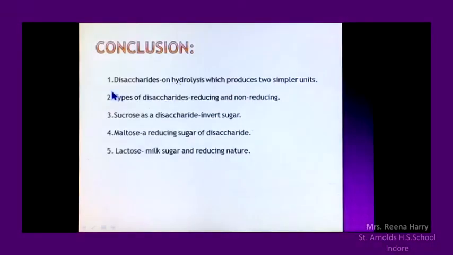Concluding this session, we have discussed disaccharides, which on hydrolysis produce two simpler units. We also discussed the types of disaccharides, reducing as well as non-reducing. Then we discussed sucrose, which is a disaccharide known as invert sugar. Coming to maltose, we have seen that it is a reducing sugar, whereas lactose, known as milk sugar, is also reducing in nature.